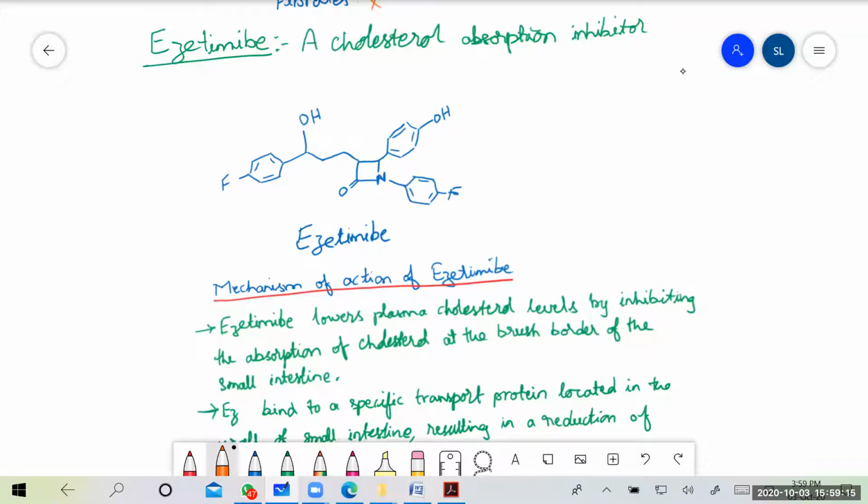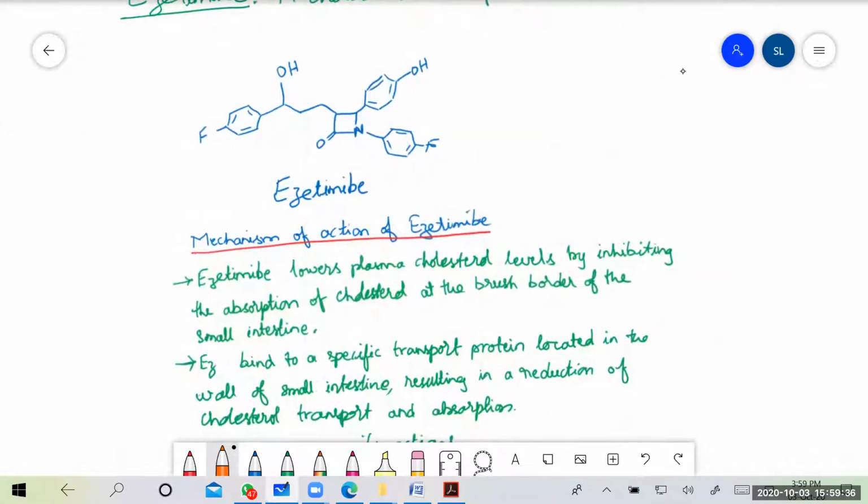A cholesterol absorption inhibitor, the example is ezetimibe. So the heading of this topic itself suggests that cholesterol absorption is inhibited by these compounds. The example is ezetimibe. So this is the structure of ezetimibe.